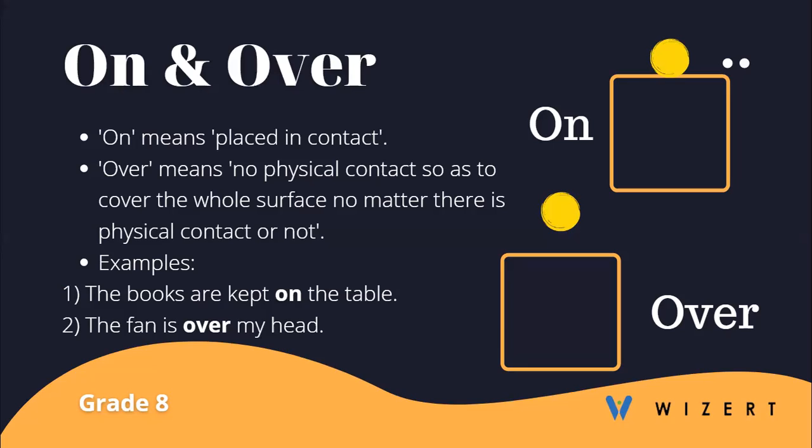Examples: the books are kept on the table. So clearly, if some books are kept on a table, they'll be touching the surface. The fan is over my head. So if you understand this, generally the way a fan is placed in a room, it is done so that the air or the wind reaches almost the entire room. It is not touching you directly, however, it is over you, maintaining no physical contact but still covering the whole surface.